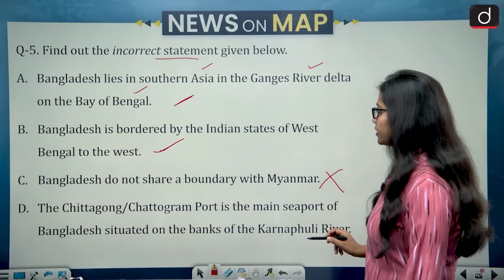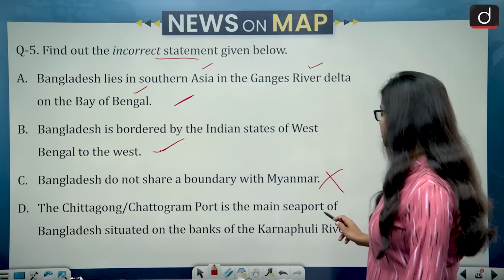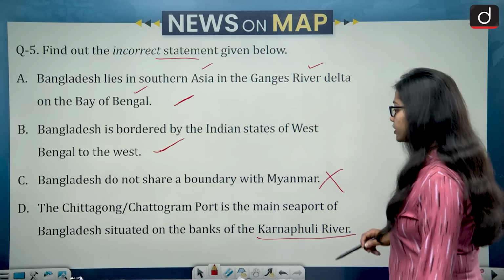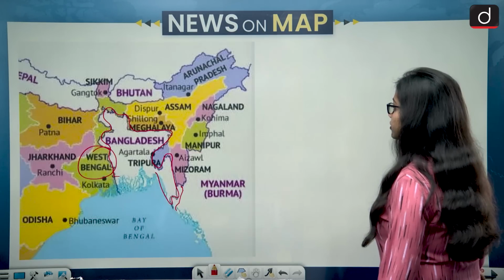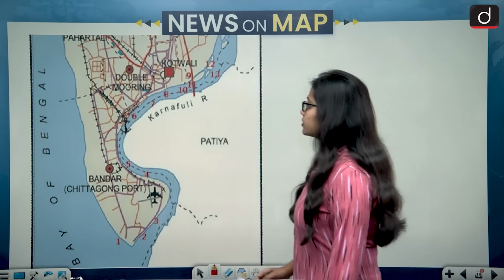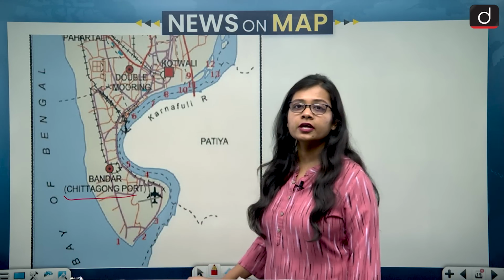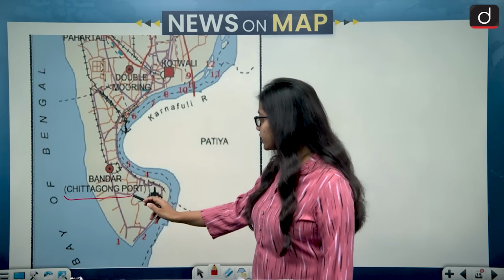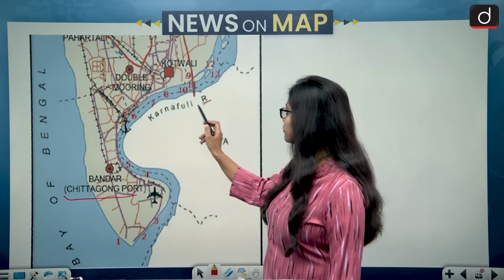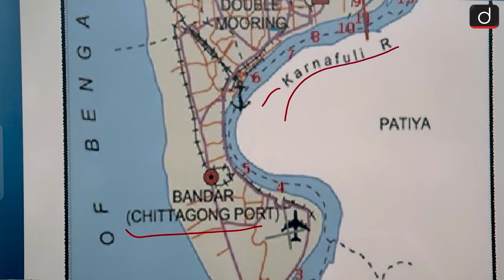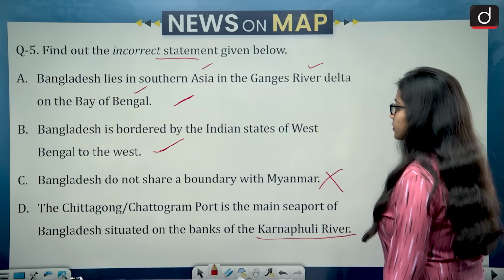Then the fourth statement: the Chittagong port is the main seaport of Bangladesh, situated on the banks of the Karnapuli river. So let's look at this on the map. Okay, this is the map of Chittagong port. If we look at the Bangladesh map, the Chittagong port lies on the river Karnapuli. So this statement is also right. Option D is also correct.